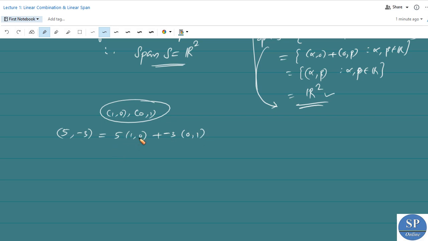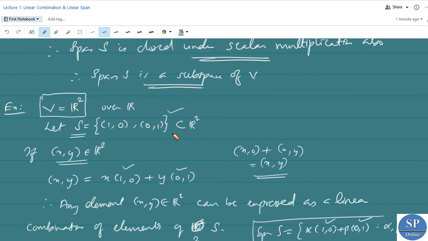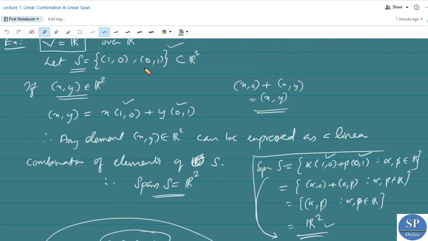This is (5, 0) plus (0, -3), that is (5, -3). In this way we can express any element of R2 as a linear combination of elements of S. So this linear span of S is nothing but R2.